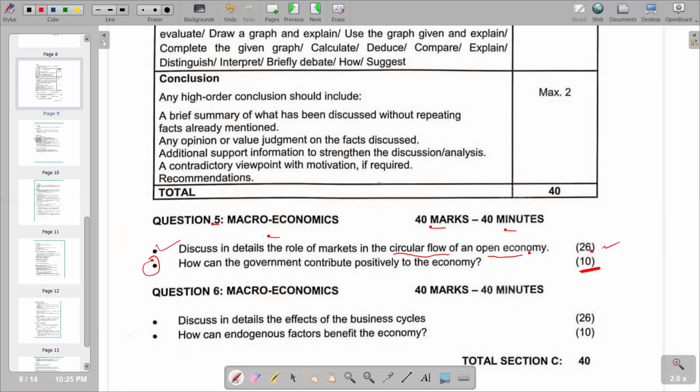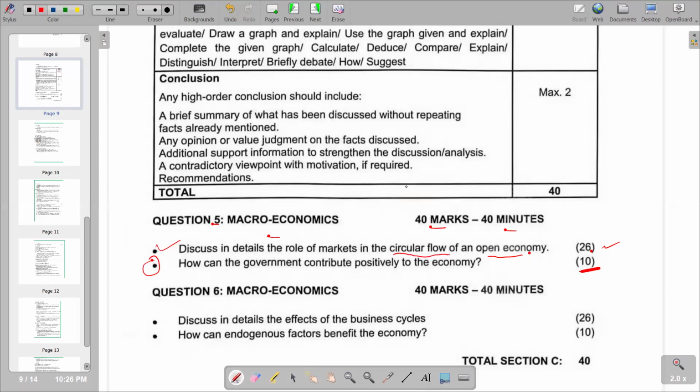And also, you see that we also have open economy. So the definition that we have in terms of open economy is that this is an economy in which both domestic and international entities participate in the trade of goods and services. So basically, when we have an economy that is exchanging goods and services with other countries, it's an open economy. You know that when it's a closed economy, we don't have any exchange that is taking place with outside parties which are outside the country. It will be only domestic trade whereby the exchange is only inside the country. So basically, that's what we have.